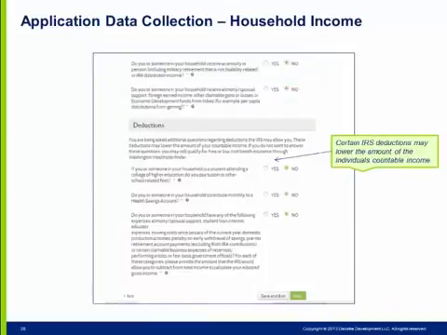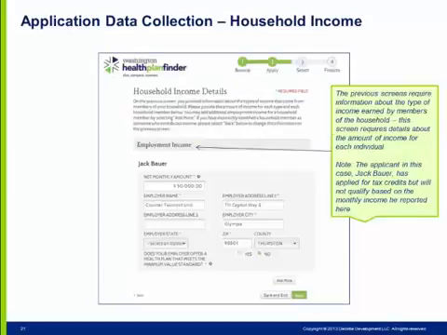Next, the primary applicant will answer a series of questions around their household income, specifically deductions, such as, are you paying tuition for a student in your household? Does anyone contribute to a health savings account? Does anyone have expenses related to alimony or spousal support? Next, the primary applicant will answer a series of household income question details: net monthly amount, employer name, and employer address.